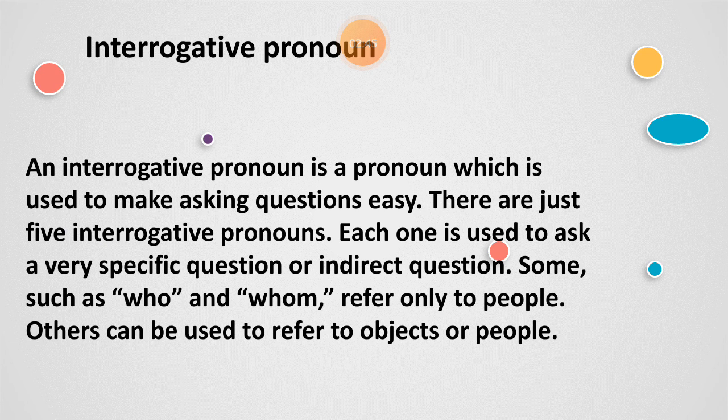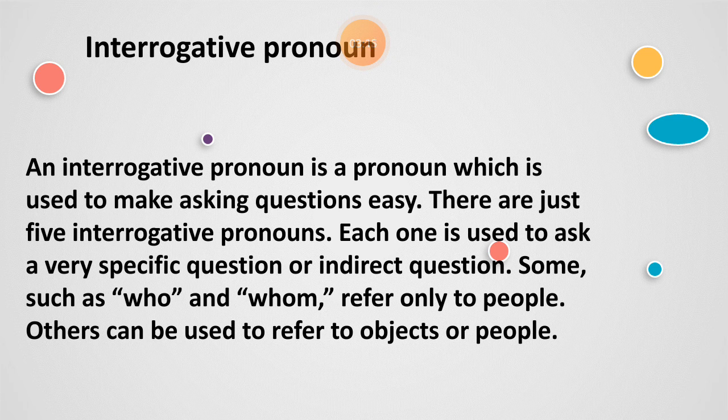Then the next is interrogative pronouns. Interrogative comes from the word interrogation. Interrogation means when you are questioning, you are getting some information out of something. Here, interrogative refers to the question. So, an interrogative pronoun is a pronoun which is used to make asking questions easy. These are just 5 interrogative pronouns. Each one is used to ask a very specific question or indirect question.